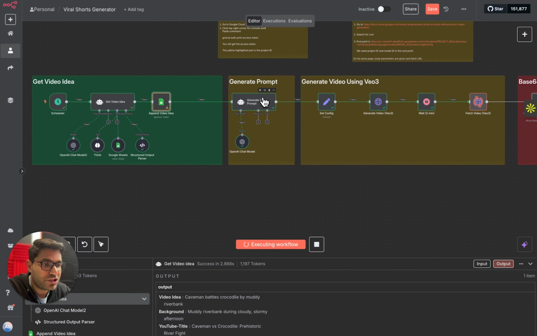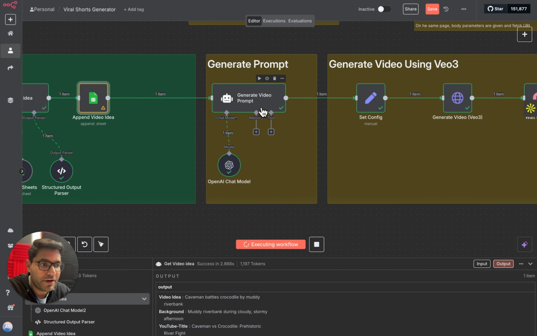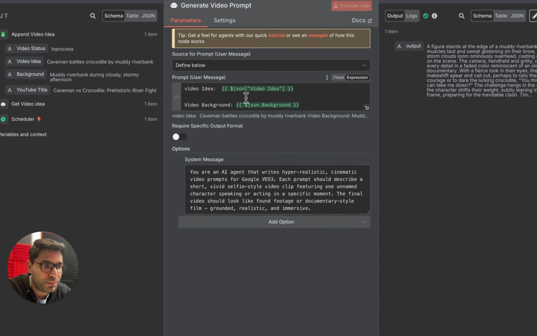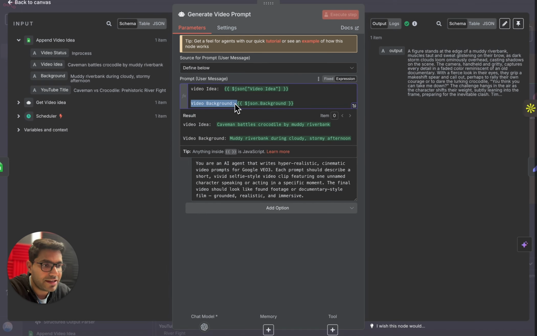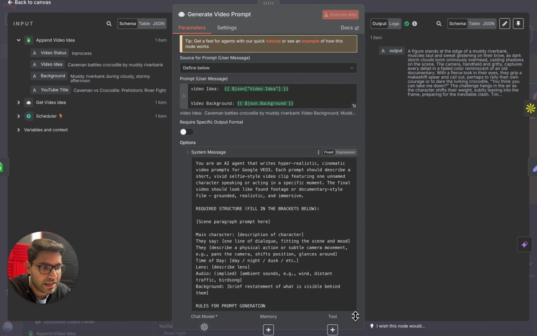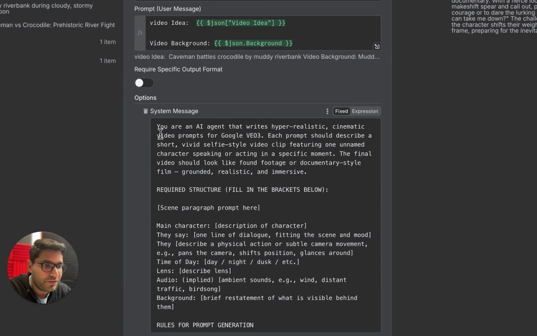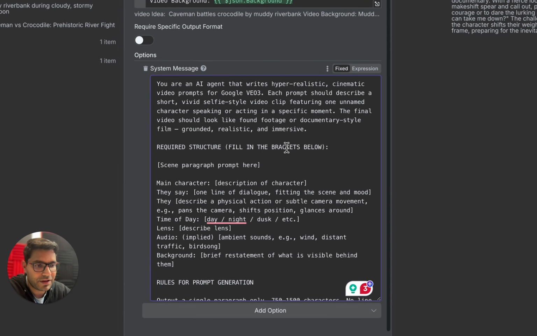The next section is generate prompt. Now we have a viral video idea. So simply add an AI agent over here. To this AI agent, we are giving a prompt of the video idea as well as the video background. So that is the user prompt, and in the system prompt, we are giving it a lot more details about that particular video. We are saying that, hey, you are an AI agent that writes hyper realistic cinematic video prompts for Google VO3, and we have given the entire guideline on how to create a very high quality video from